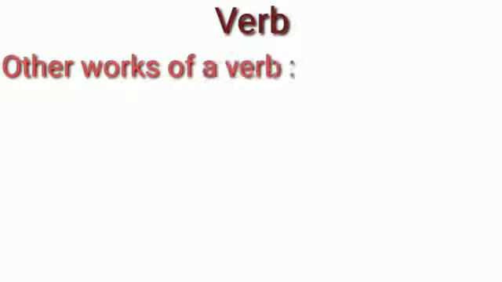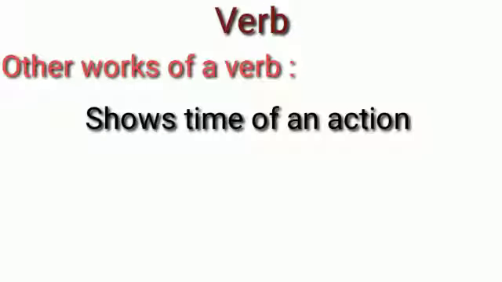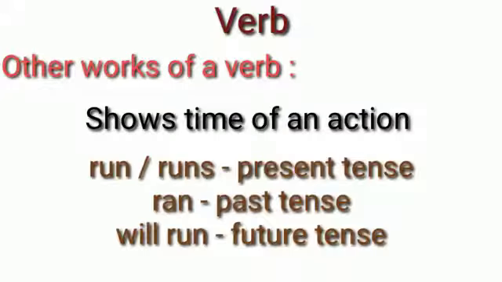Verbs do other types of work also. First, they show the time of an action or the tense in a sentence. For example, take the word run. If you want to write this word in the present tense, you should write it as run or runs. In the past tense, you can write it as ran. And in the future tense, you can write it as will run. Thus, verbs can also say the time when the action is done. Did you understand, children?